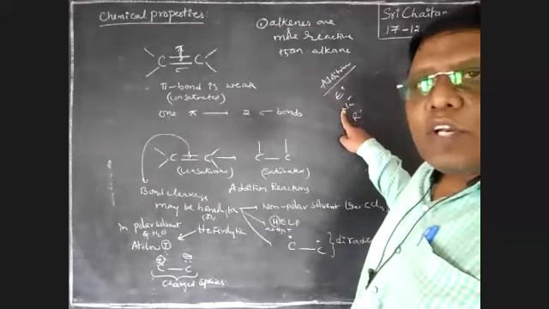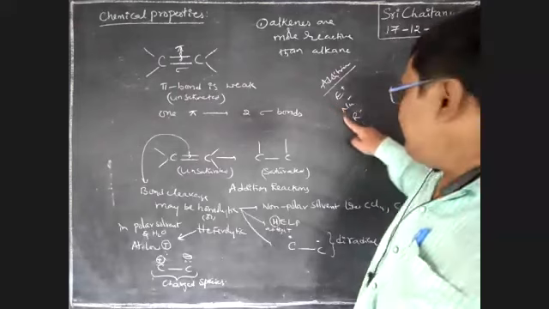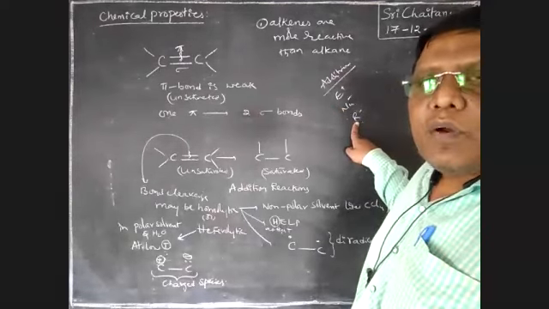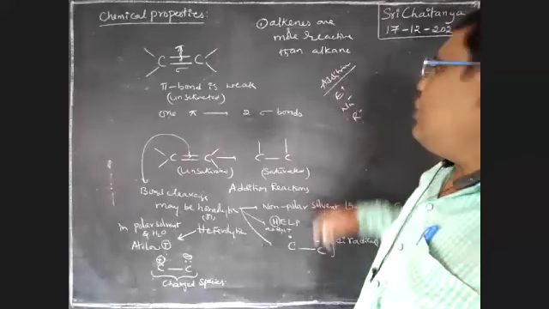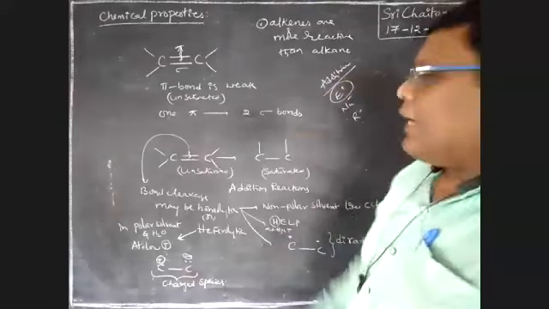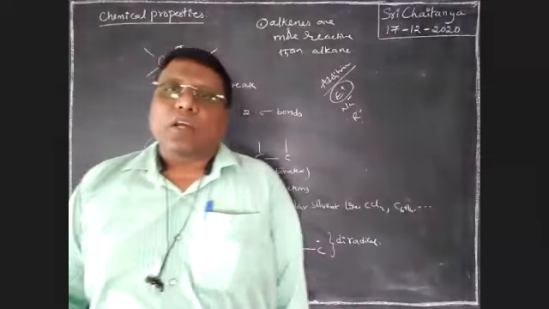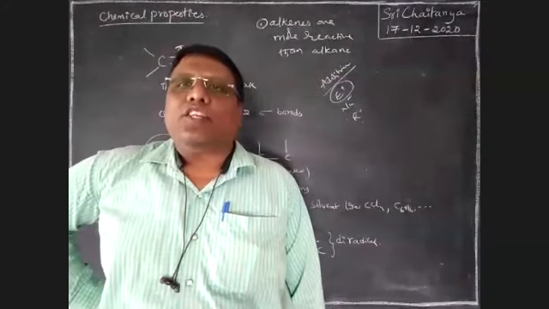If it starts with a nucleophile, that is a nucleophilic addition reaction. If it starts with a free radical, that is a free radical addition reaction. All these are possible. Mostly alkenes are involved in electrophilic addition reactions.